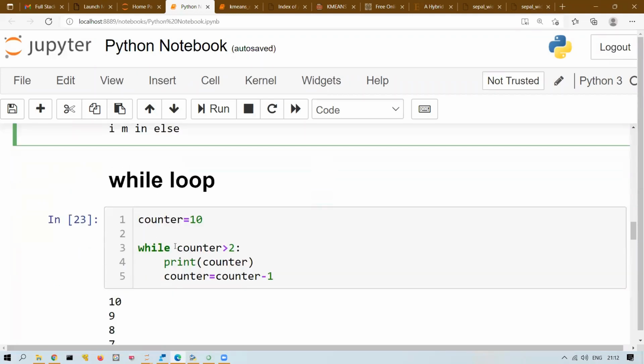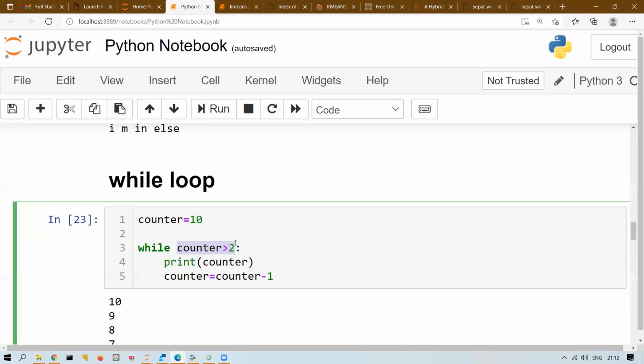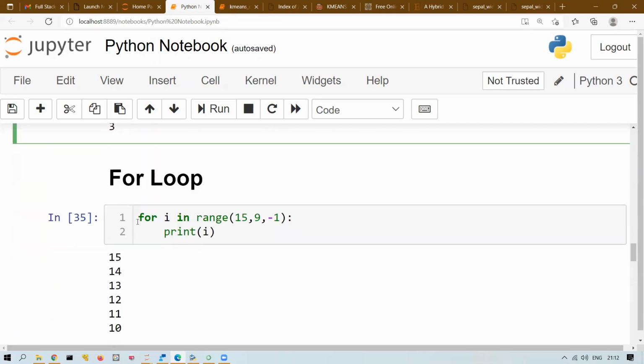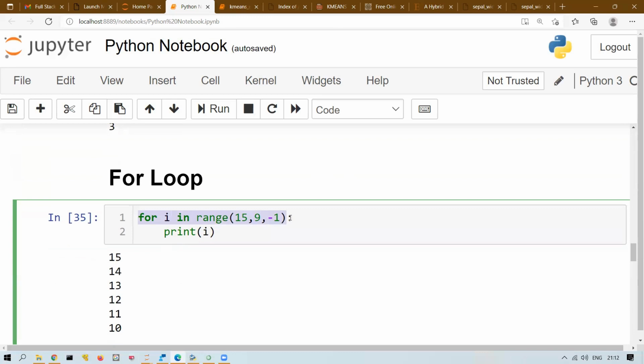So what is a while loop? Until and unless the condition is false, the loop will keep executing. That is a while loop. How to write a while loop? The while keyword, condition, and then the statements. So for loop and while loop we understood. Sorry, for loop, what is a for loop? It's an iterative loop. We discussed the range function yesterday. Range function takes starting, ending, and then we have step size. We can increment or decrement the i value.